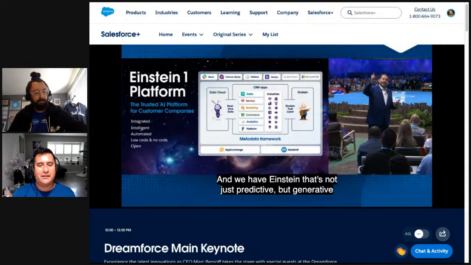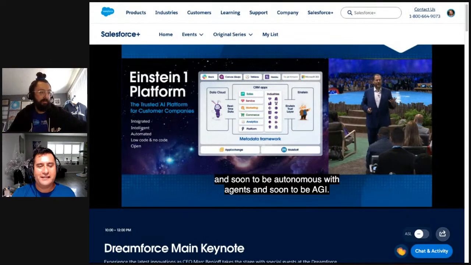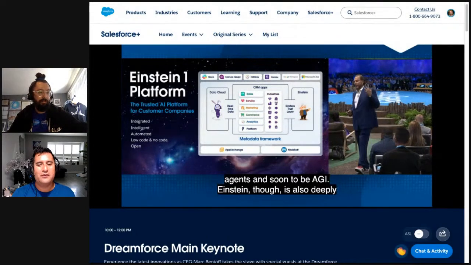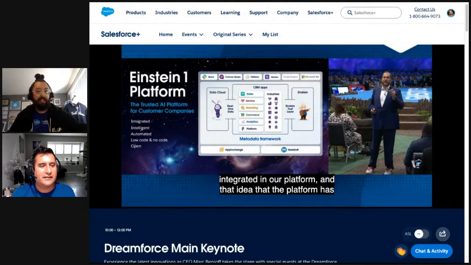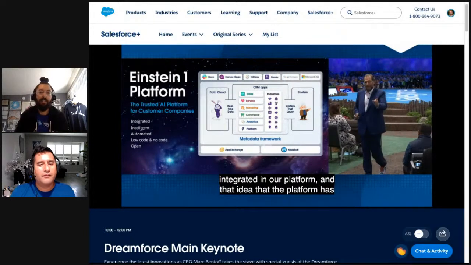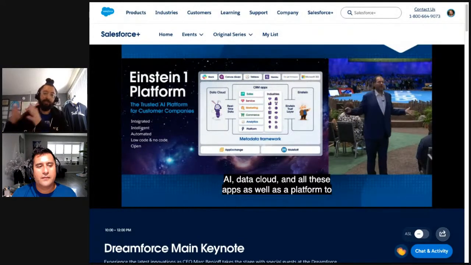Einstein, though, is also deeply integrated in our platform. Yeah, it was like algorithmic AI as well as machine learning based on the data within your org, and then you could also expand it, and it would build new kinds of apps. Because we see a lot of opportunity to build new apps.